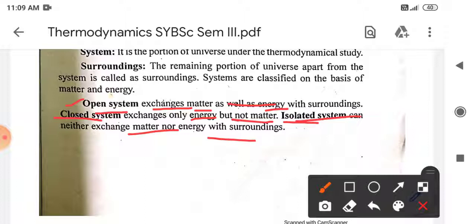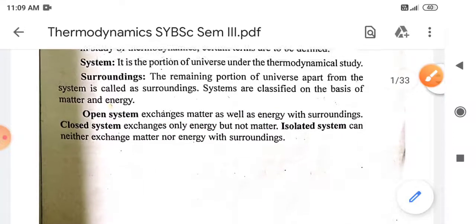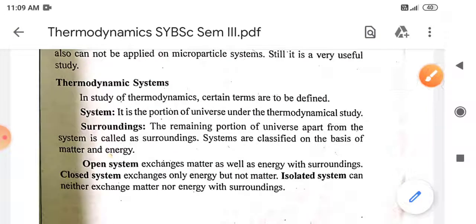So the open system can exchange energy as well as matter. The closed system can only exchange energy and not matter. And the last is the isolated system, which cannot exchange matter or energy. This is the introductory part of thermodynamics that we have already seen during our previous classes, or the previous standard.